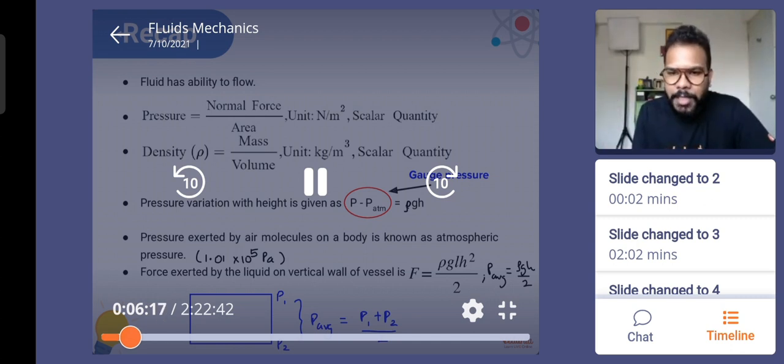Okay. And how did we reach this average pressure? We realized that at the top of the liquid, the pressure is 0, and at the bottom of it, the pressure becomes h rho g, if the height is h. So if I put the values of P1 and P2 here, I will actually be calculating this expression rho g h by 2. Okay, everyone, we understood this.